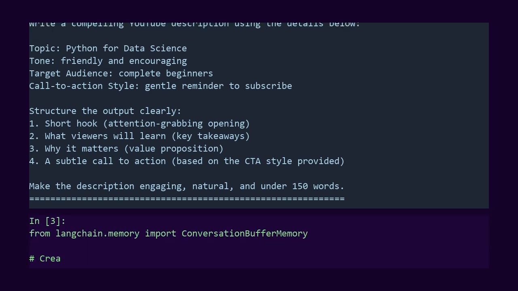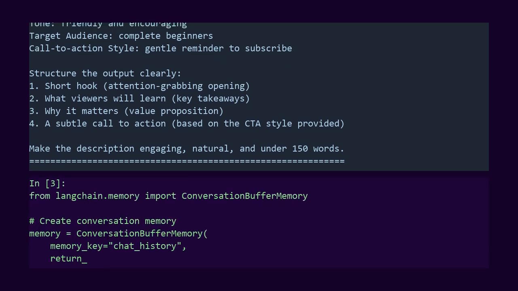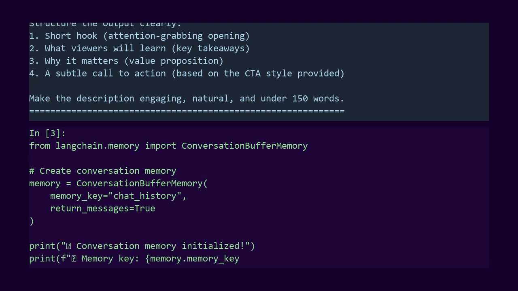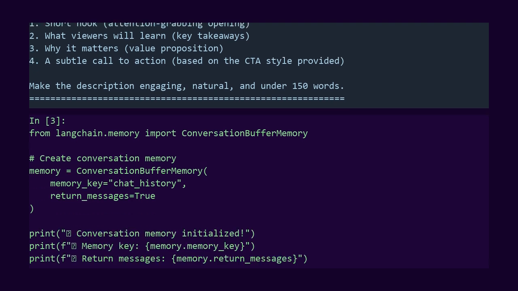Here we create a memory component. Import conversation buffer memory from LangChain memory. Then instantiate it with 2 parameters. Memory key equals chat history. This is the variable name that will hold the conversation history in our chain. Return messages equals true. This tells LangChain to store messages as proper message objects with roles like user and assistant. Now, we have a memory component ready to add to our chain.